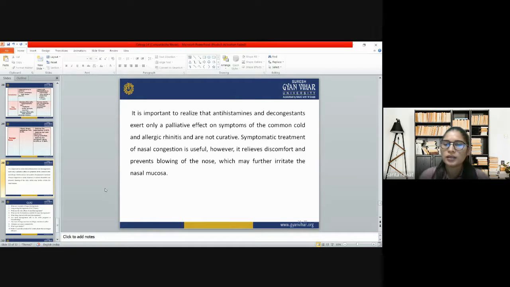When we are using any nasal decongestant, we have to know that the congestion can also reoccur when the disease comes again. It relieves the discomfort and prevents blowing of the nose, but it may further irritate the nasal mucosa also. So we have to keep it in mind.